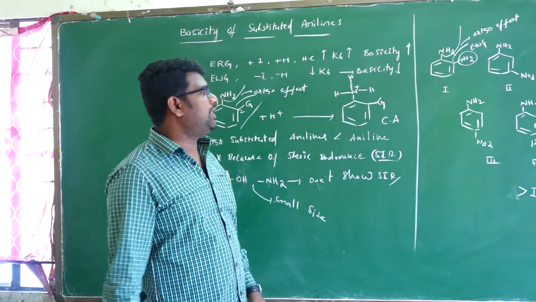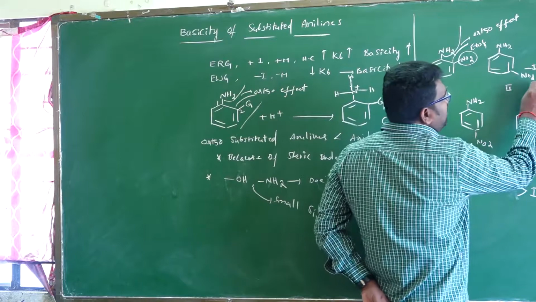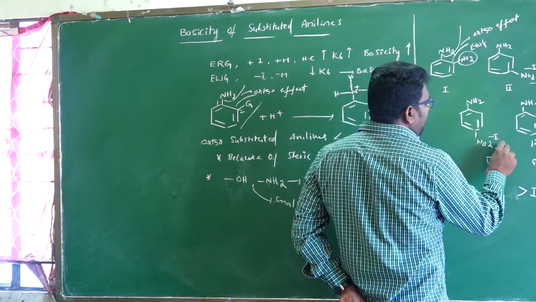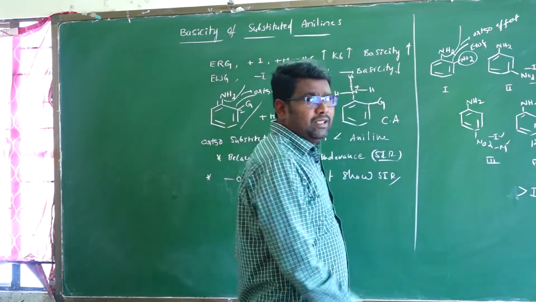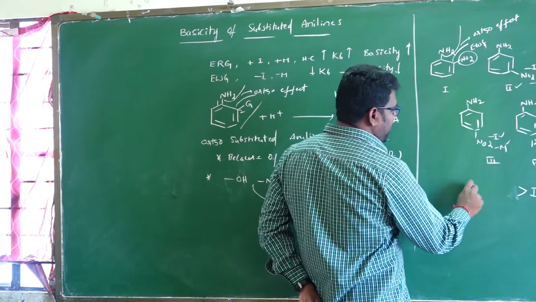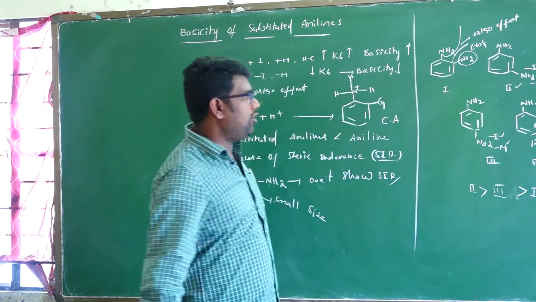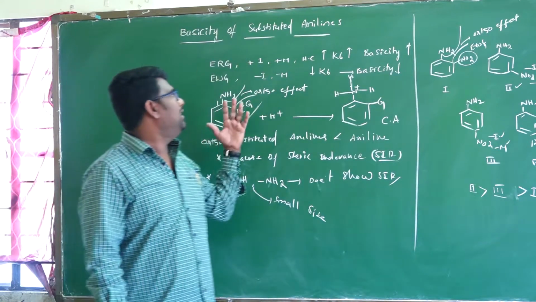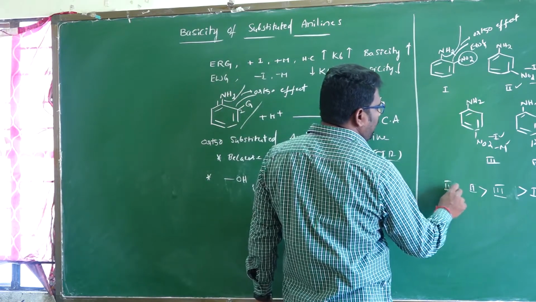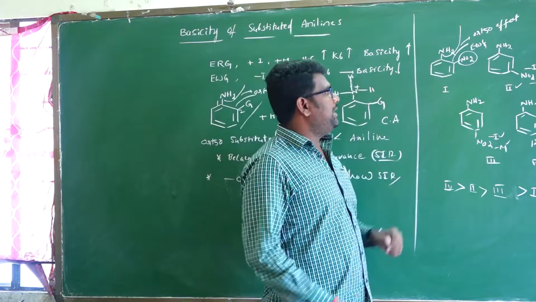Now what about the second, third and fourth? In meta-nitroaniline only the minus I effect takes place, and the minus M effect does not. But in para-nitroaniline, both minus I and minus M effects take place. Therefore the second one is more basic than the third one. Aniline is the reference, so automatically aniline is more basic than the substituted anilines. So the fourth is more basic than the second, third and first. This is the basicity order.